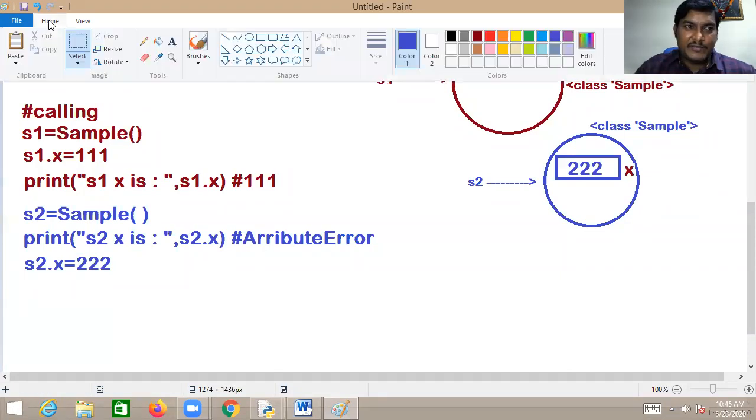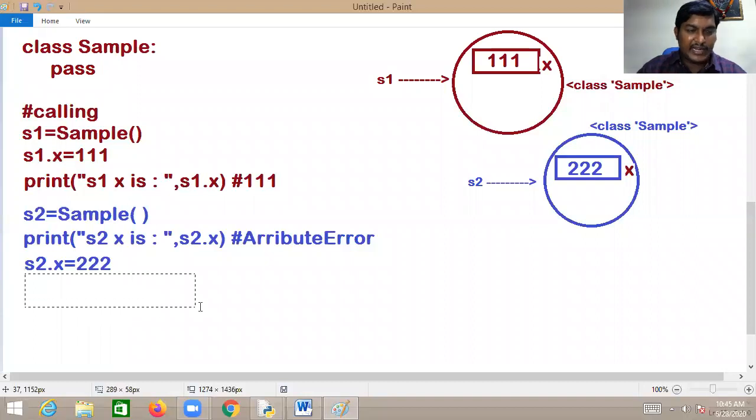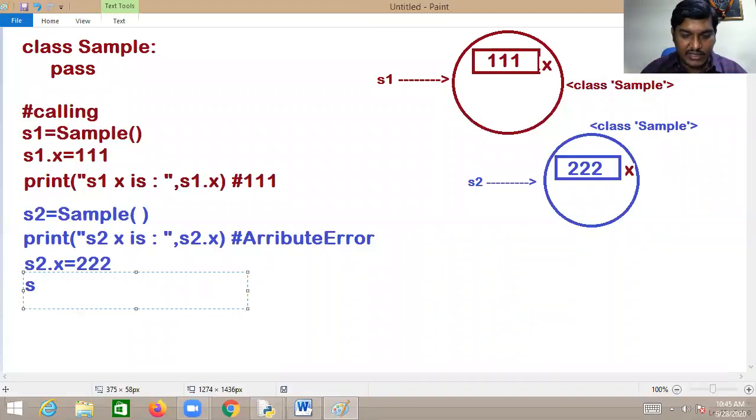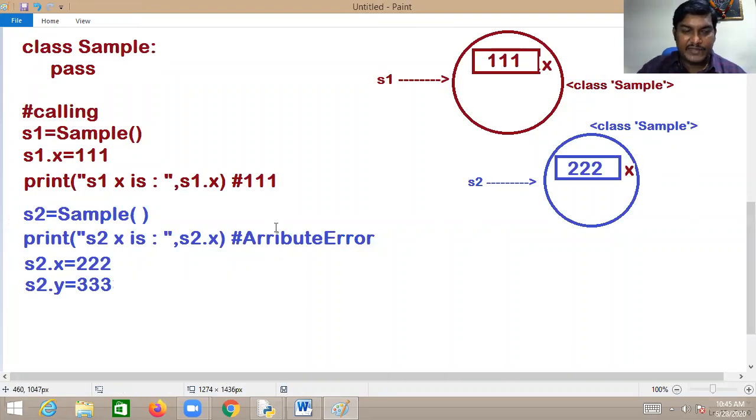Sir, I want to add one more, y, in S2. Any number you want. S2.y equal to 333. Then PVM will first ensure: is y there in S2? If it is there, the value will be changed. If it is not there, it will be created. Now 333 is being assigned to the y member of S2.